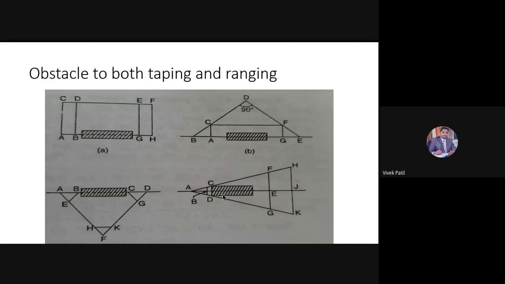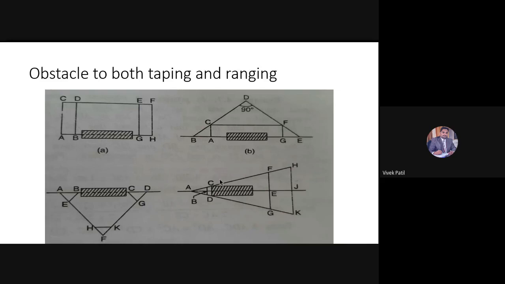Okay. Then from A point, I will join the line AC and I will prolong it. Similarly, I will join the line AD and prolong it. Okay. Then I will mark the distance.